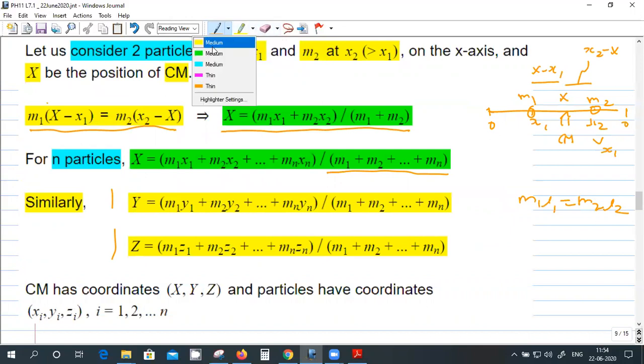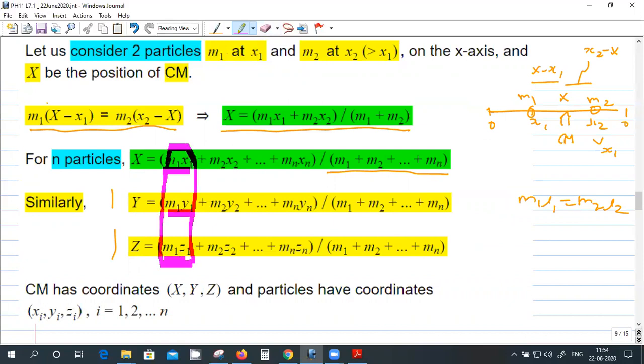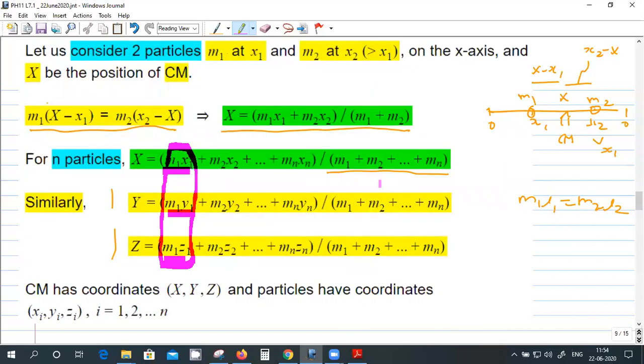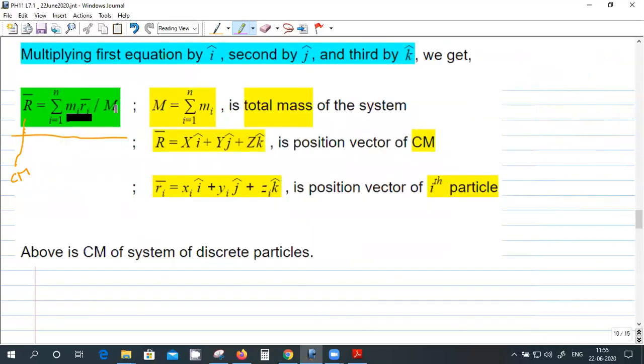Because when I multiply, this thing will get multiplied by i cap, this thing will get multiplied by j cap, and this thing will get multiplied by k cap. So I can combine these three and take m1 outside, and it will become m1 into (x1 i cap plus y1 j cap plus z1 k cap), and that is m1 into r1 vector. So that's the first term here, m1 into r1. And the denominator is the total mass, say capital M.